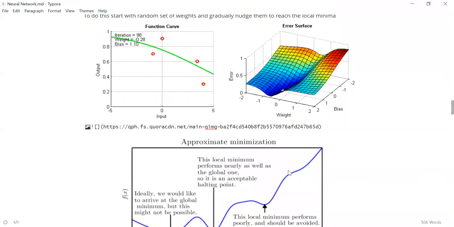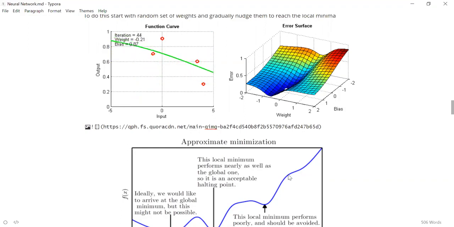So when you are having a ball here, should I go left or right? Can someone tell? I'm having a ball here. Should I go left or should I go right? Yeah, we should be going left, because we will be going to a better minima. That is what gradient descent does as well. It will look at your position and tell you that you need to go in a particular direction. By going in a particular direction, what we mean is changing the weights. Should we increase it or decrease it? That is determined by gradient descent.